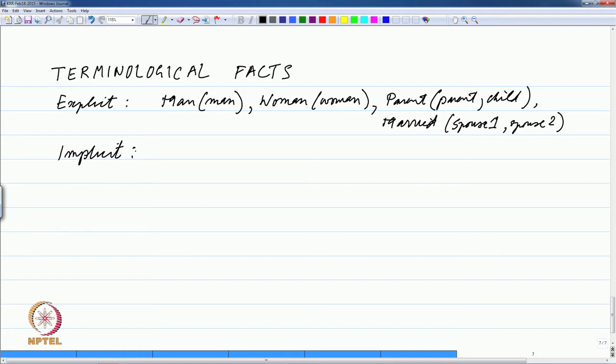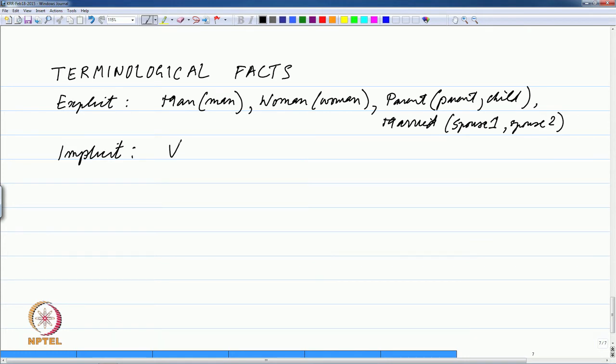So, we can for example define the notion of a mother. How do we do that? We want to be able to say what is the meaning of mother.